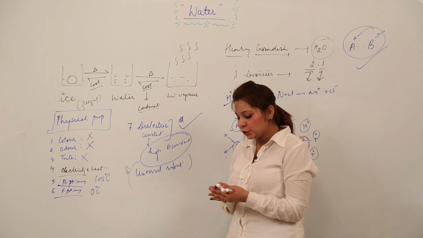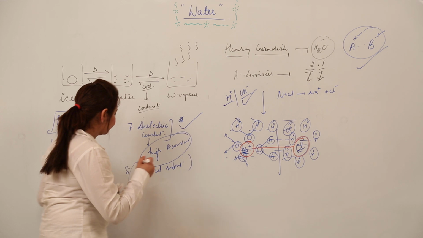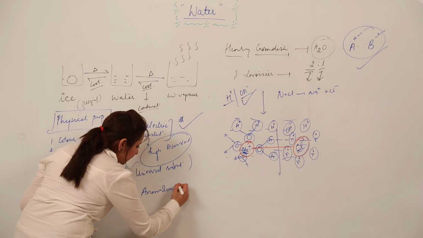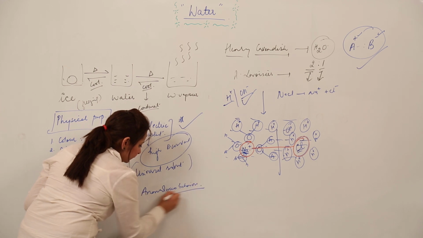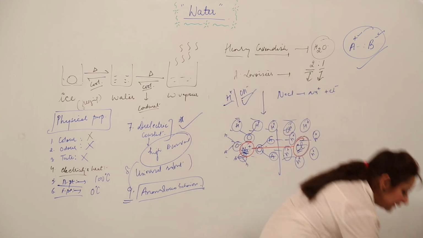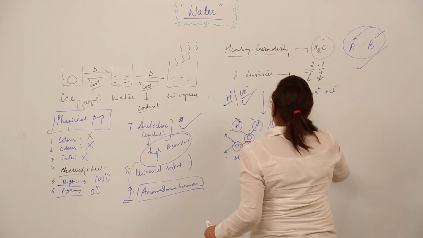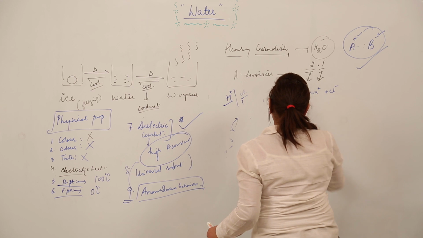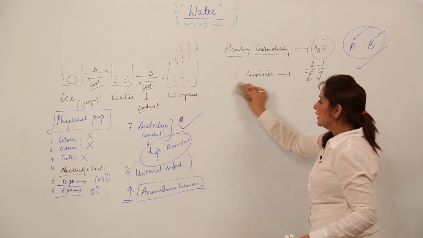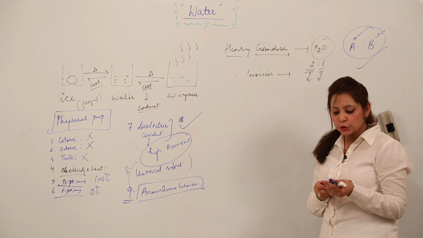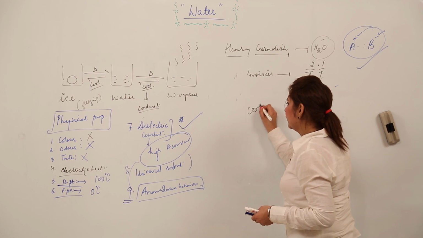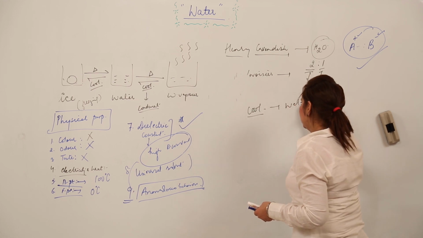Moreover, it shows one anomalous behavior. This is very important. What is this anomalous behavior? I think you understand that anomalous behavior means the different property which it is showing, right? So what happens when we cool water?